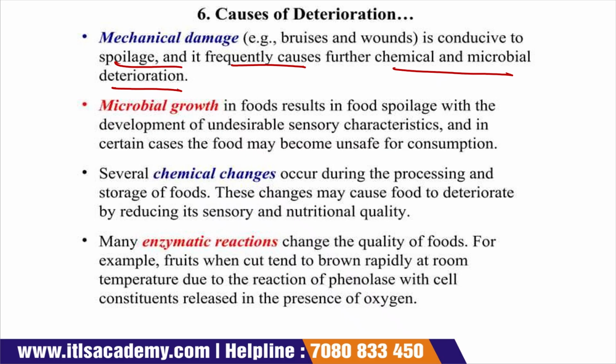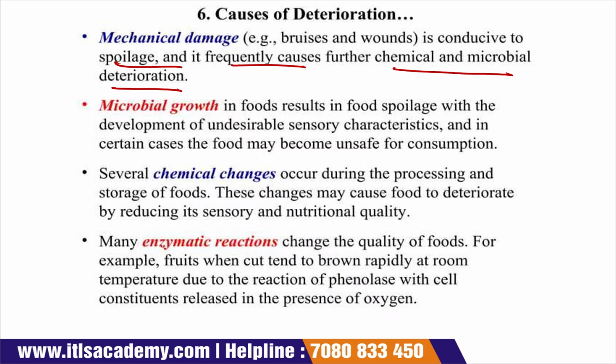Now the next is microbial growth. Microbial growth occurs due to the growth of microorganisms in a food product, and due to that growth the food is spoiled. And how do we say that the food is spoiled? Because undesirable changes or undesirable characteristics develop, and in that case the food becomes unsafe for consumption.